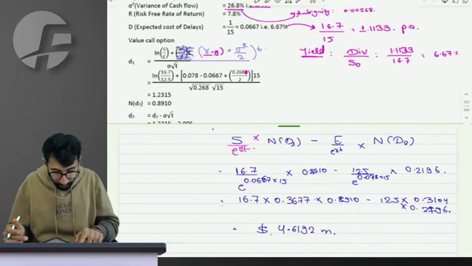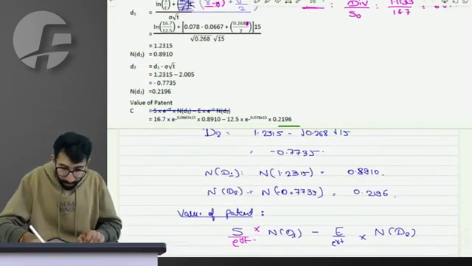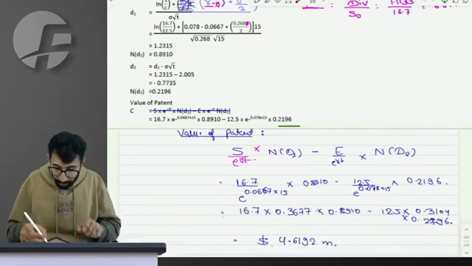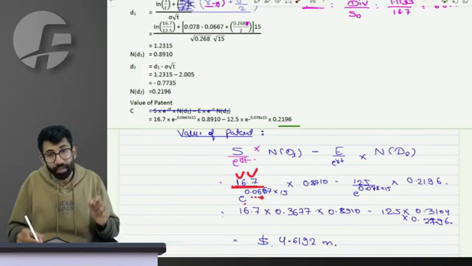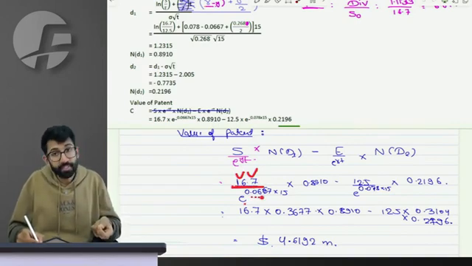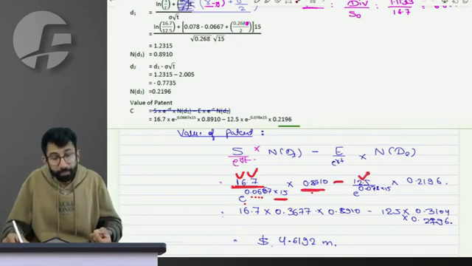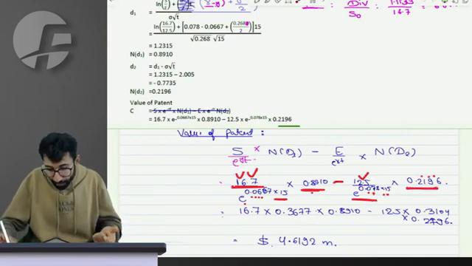Fine, perfect. So we have ND1 as 0.8910 and ND2 as 0.2196. So spot price of 16.7 divided by e raised to y, which is 0.00667 into t is 15, multiplied by ND1, minus exercise price divided by e raised to r of 7.8 into 15t into ND2.